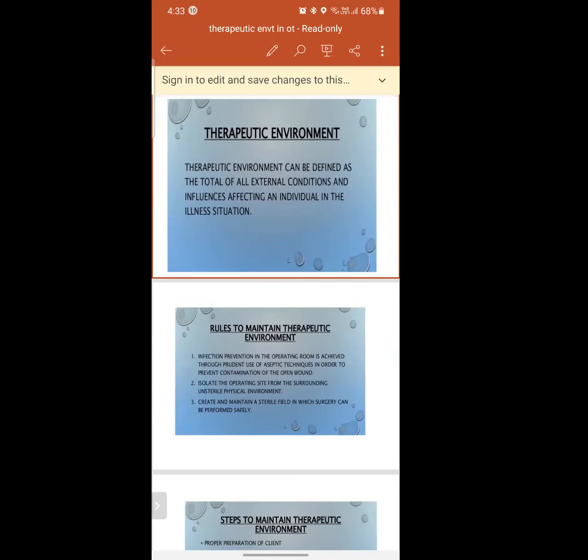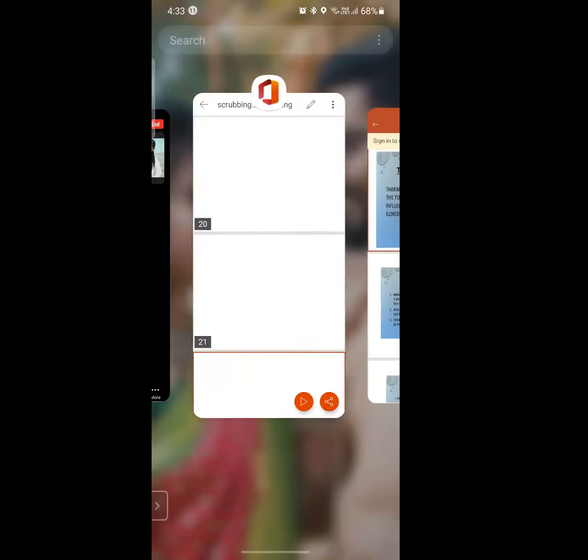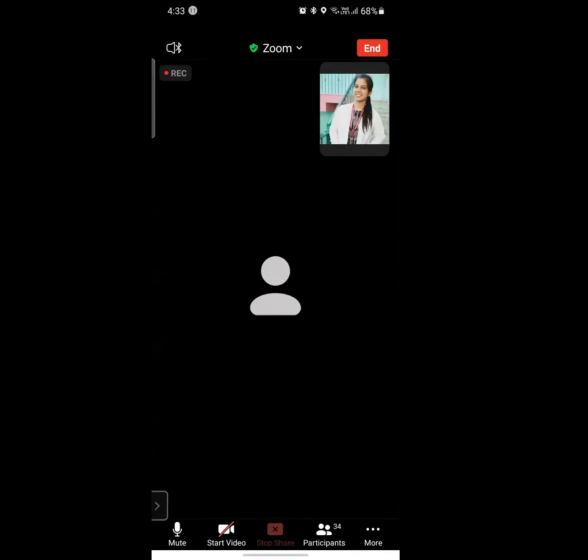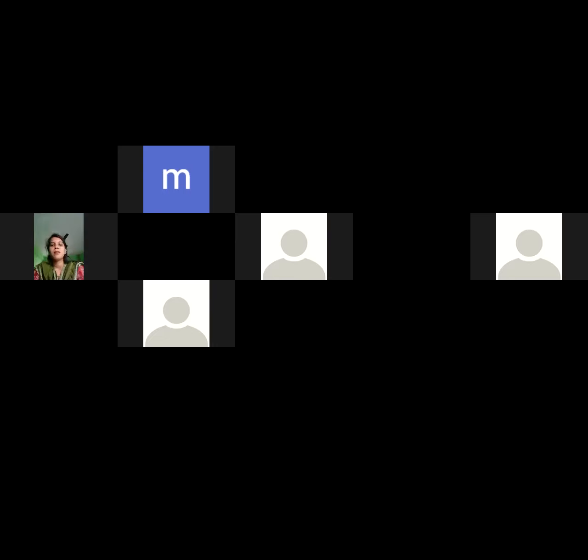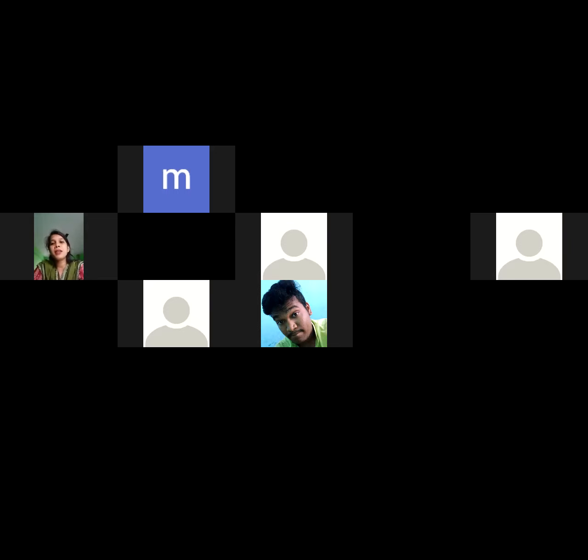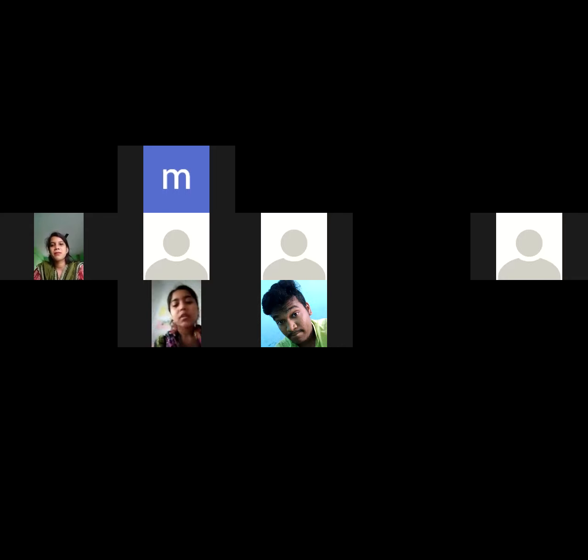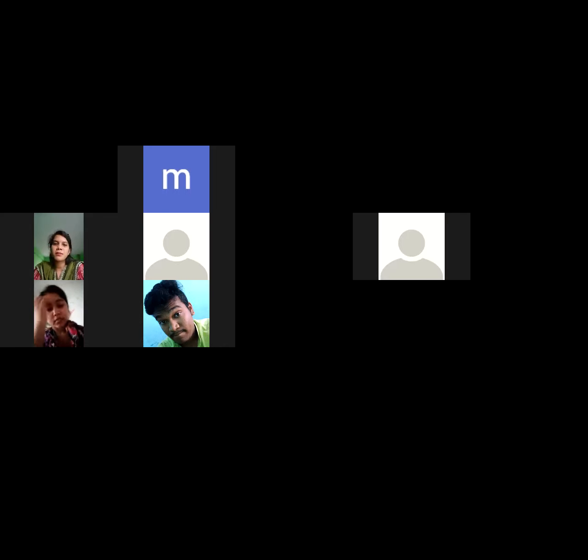What about the white? What is the white container used for? The people will not answer, I know. What is the white container used for? At least tell me the colors. What are the colors of the containers we have for waste disposal? Let's everyone unmute your videos. Yellow, red, blue, black.